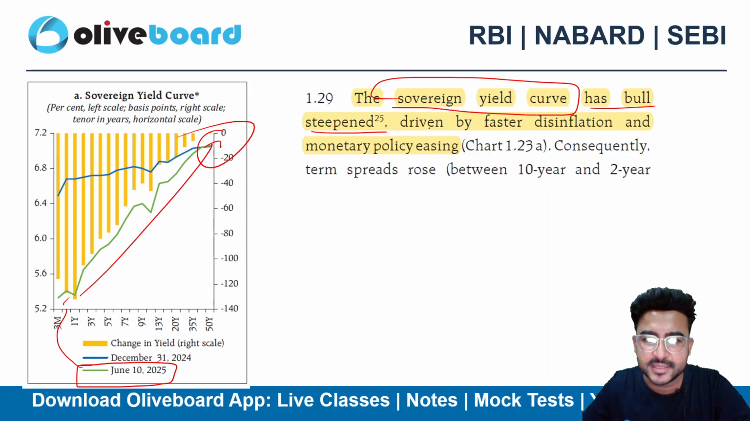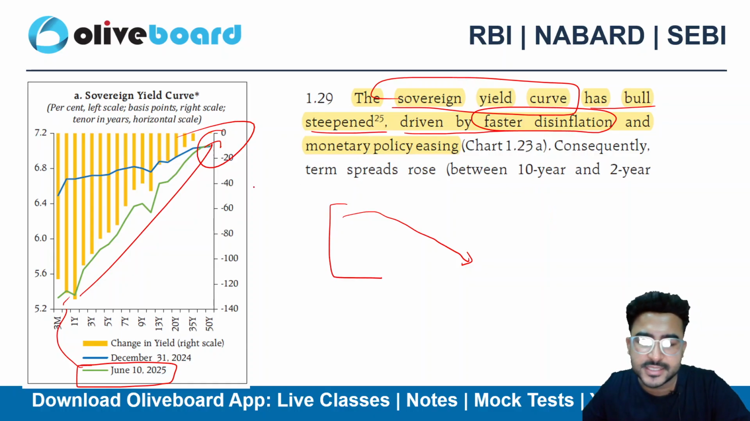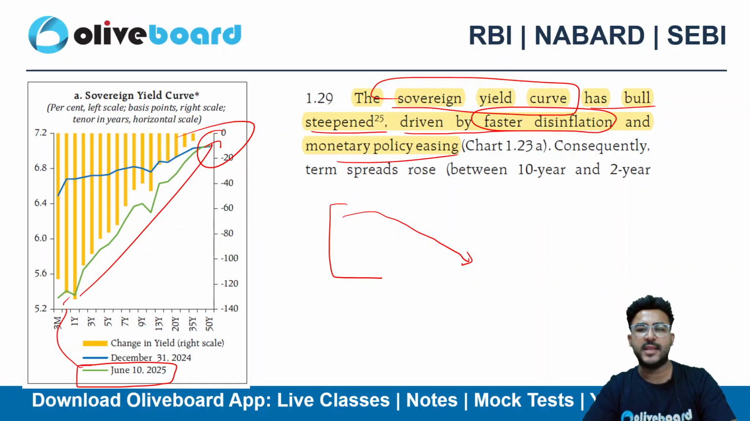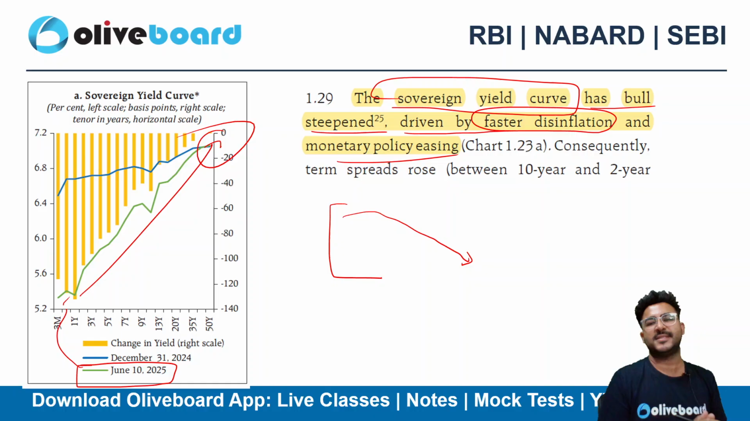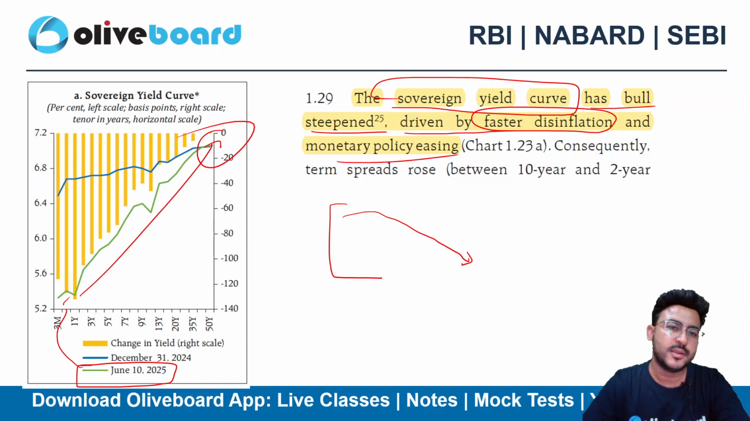So we can see here that it is driven by faster disinflation, because the inflation was going down. That's why it has resulted in a change in the short-term rates, because of the monetary policy easing as well. As I already told you, when a high amount of liquidity is there in the financial system, a part of that will go to the equity market as well, right? To the bond market as well.